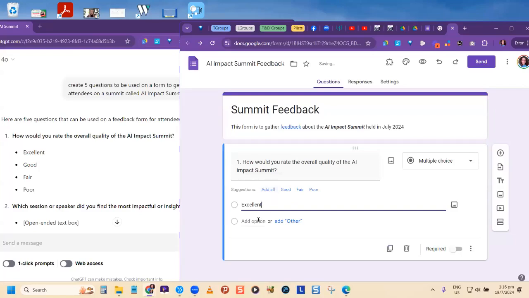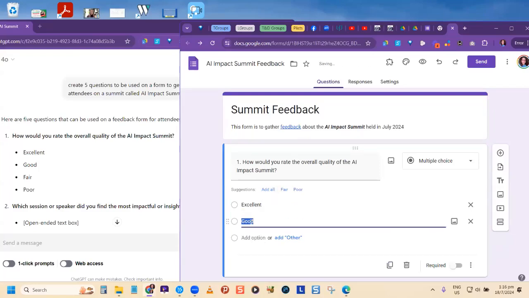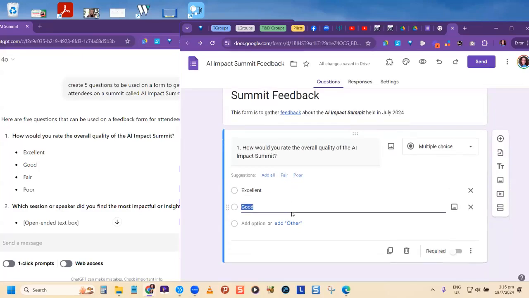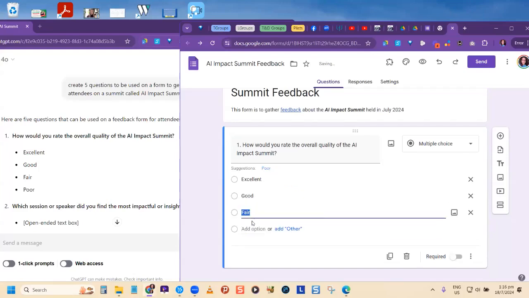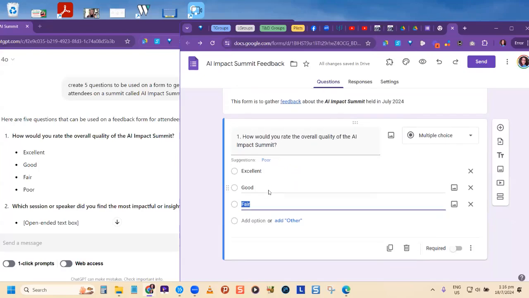Yes. And to get another option, it simply comes up automatically when I click below it. Notice that it filled in good. It's using its knowledge and saying, if you wrote excellent, maybe good is the other one. So I click in. You notice it's doing it by itself. Based on the responses, sometimes it will give you some suggestions based on what it thinks you want, based on what you put originally.